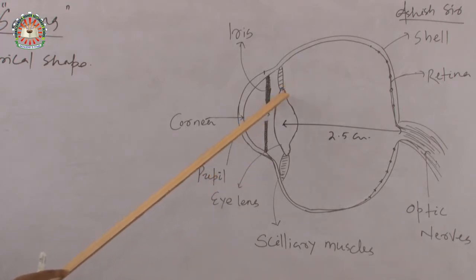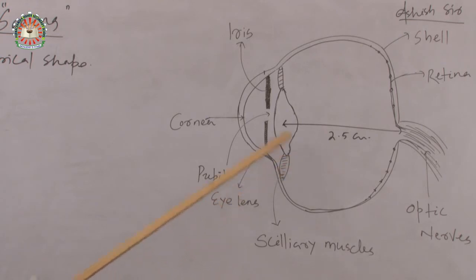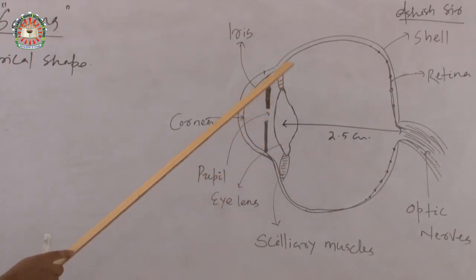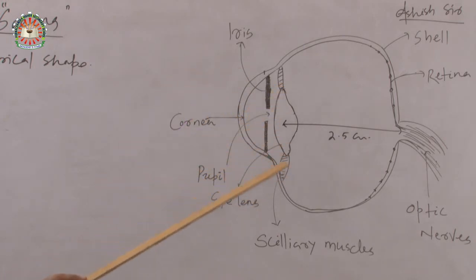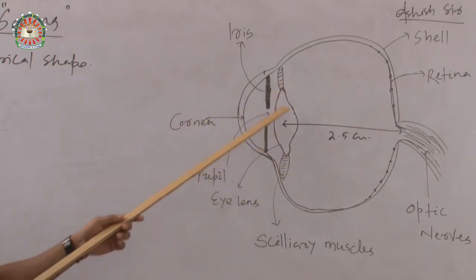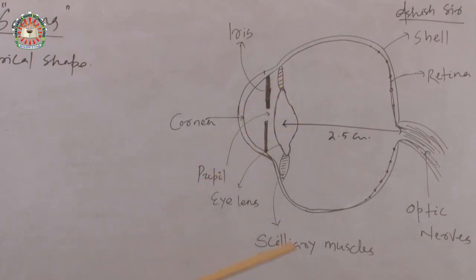And this eye lens is attached to ciliary muscles. So this is the side view of the lens attached to the ciliary muscles.